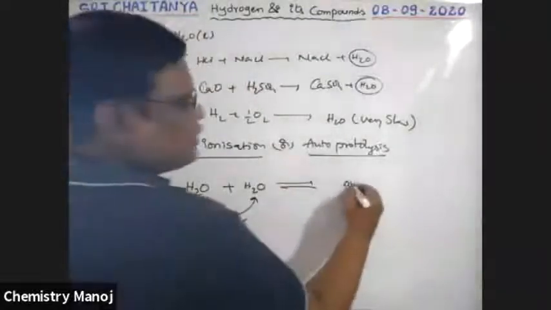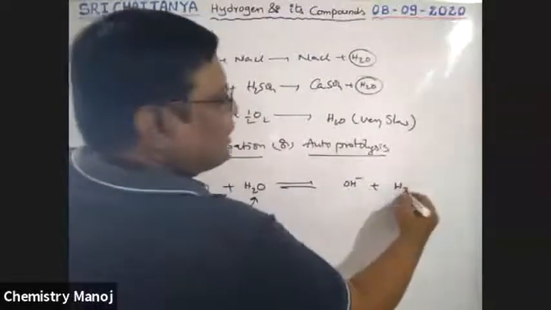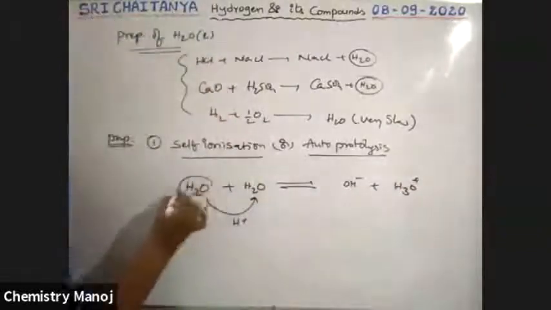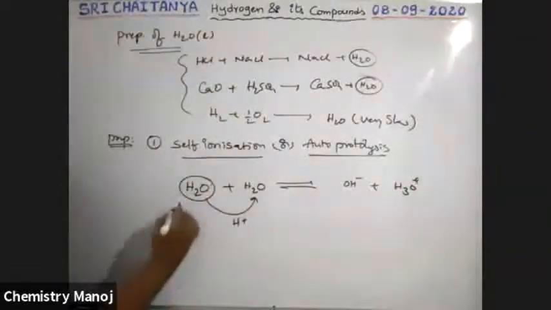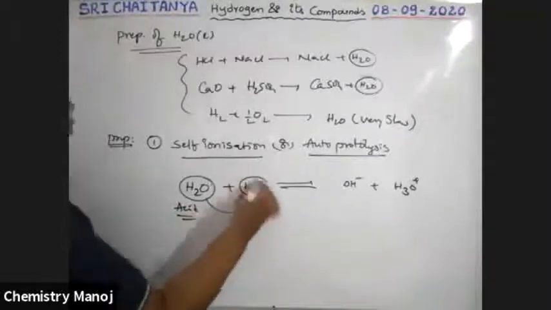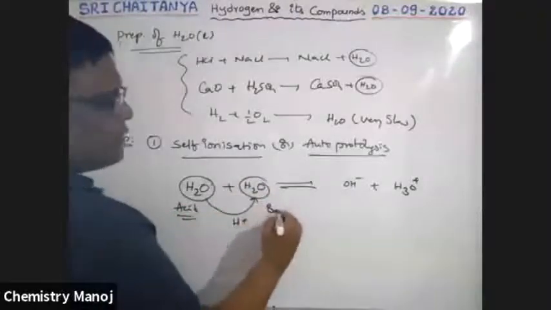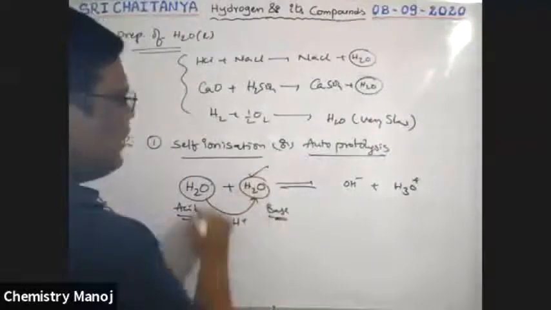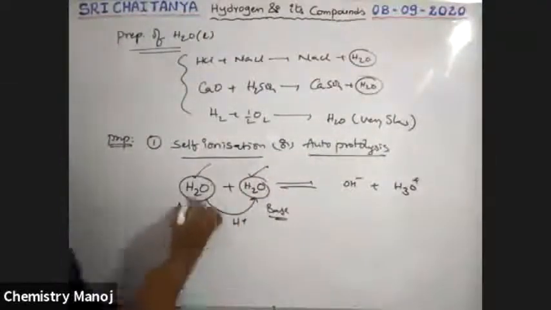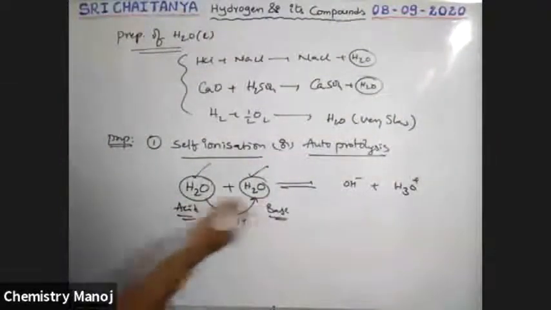That means the first one converts into OH minus, and the other becomes the H3O plus ion. The molecule which donates a proton acts as an acid, and the water molecule which accepts the proton acts as a base. That means water acts as a base as well as an acid. Therefore, water has both acidic nature and basic nature.